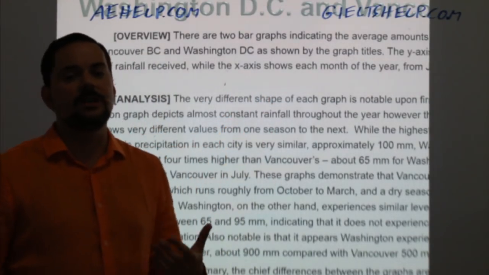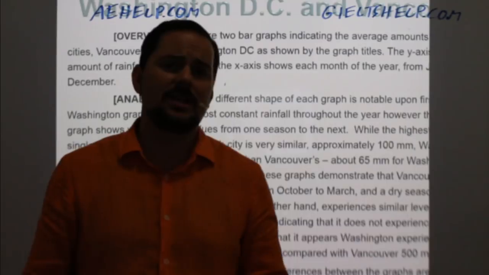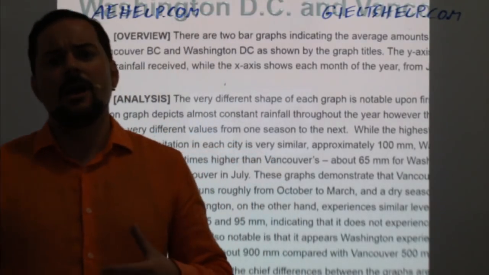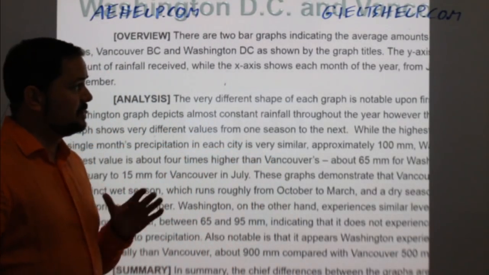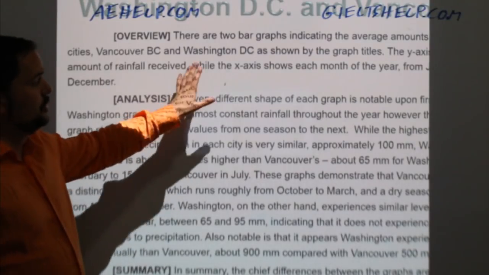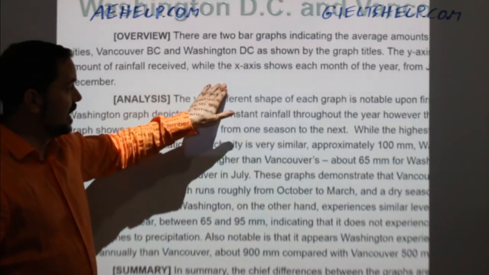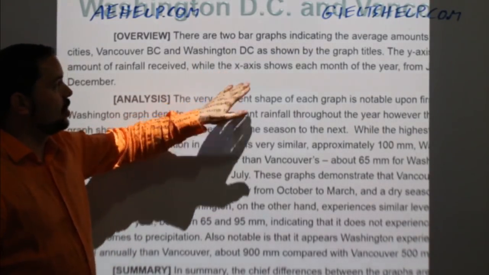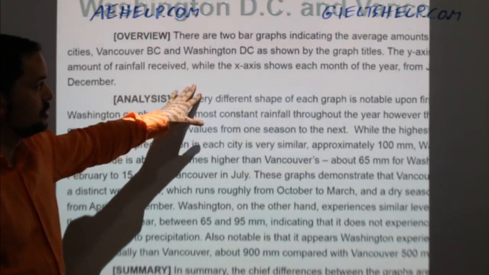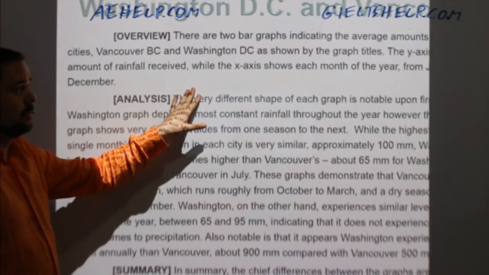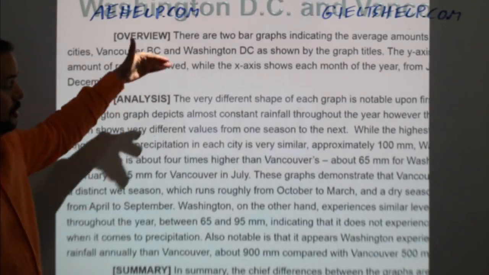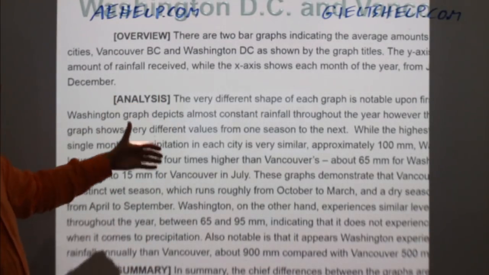I know some students say, well, my teacher said I don't need to talk about the axis. In my opinion, it's a very good idea to include that sentence so that you're focusing on the measurements that are being used. And it is good description for your reader because it makes it much more clear to understand your analysis after.